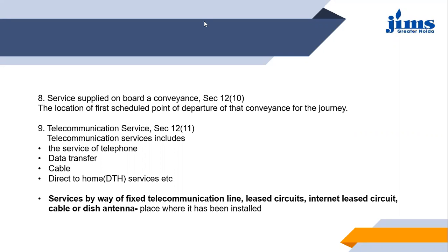The first point says services by way of fixed telecommunication line, lease circuits, internet lease circuit, cable or dish antenna. If such services have been offered, then the place where it has been installed will be considered as the place of supply for such services.